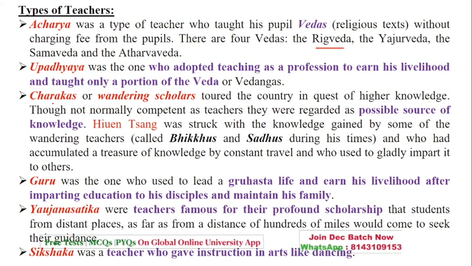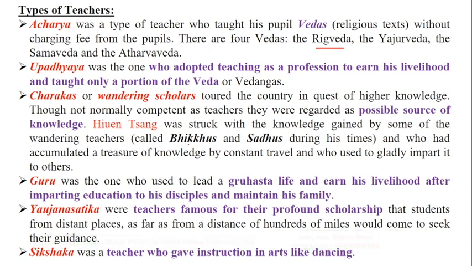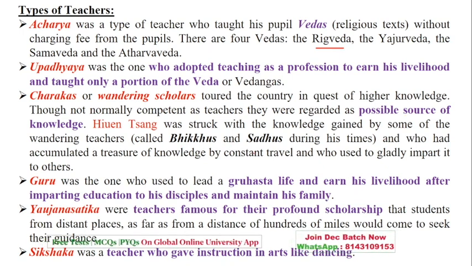whatever type of knowledge they got, they got it only with the help of the experience which they gained. And such teachers were regarded as the highest possible source of knowledge. Hiuen Tsang was one of them, who gained knowledge from some of the wandering teachers, called bhikshus and sadhus. And this type of knowledge was experimental, practical, or application based knowledge, which was considered.